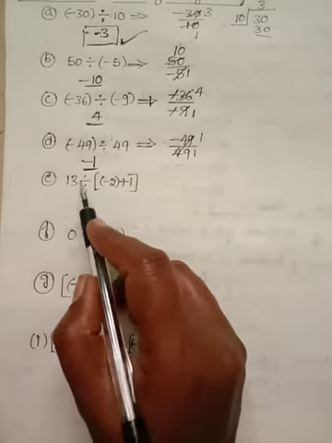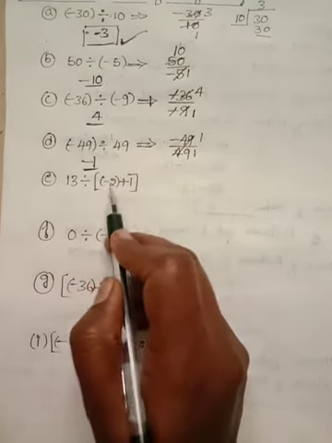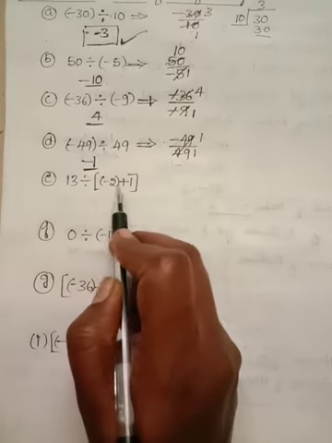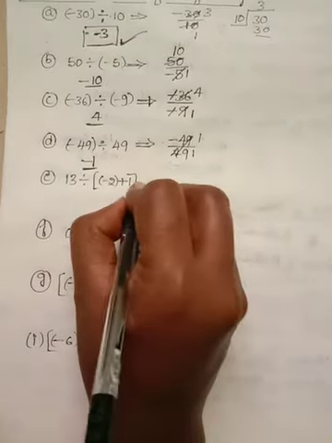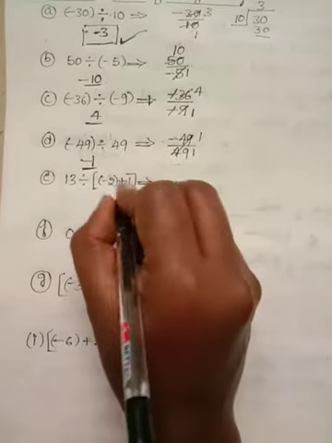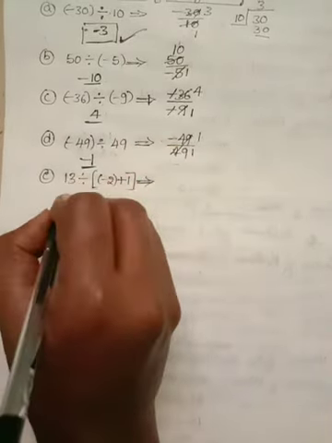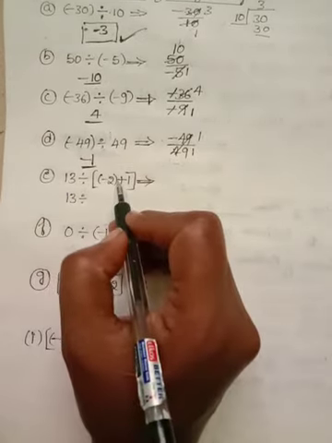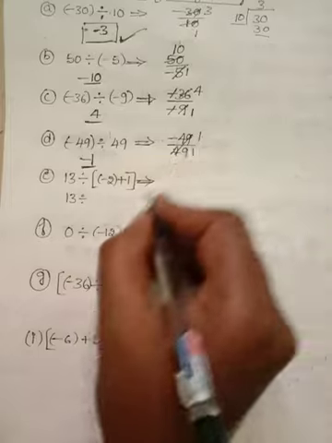Okay, so what is the specialty involved in this problem? You see here, 13 divided by a bracket, and in the bracket there is minus 2 plus 1. So what should we do now? It is too difficult, no? No, you just simplify this, and after that we start the division. Take this bracket and simplify it. We get one number from this simplification. We cannot divide it as it is, so we simplify it first.